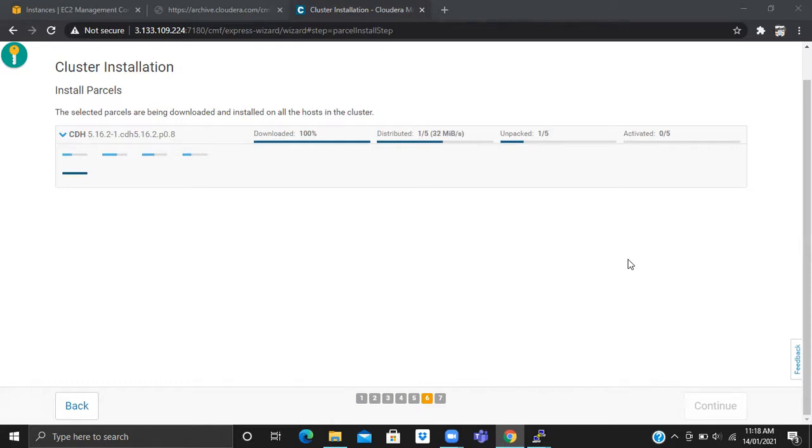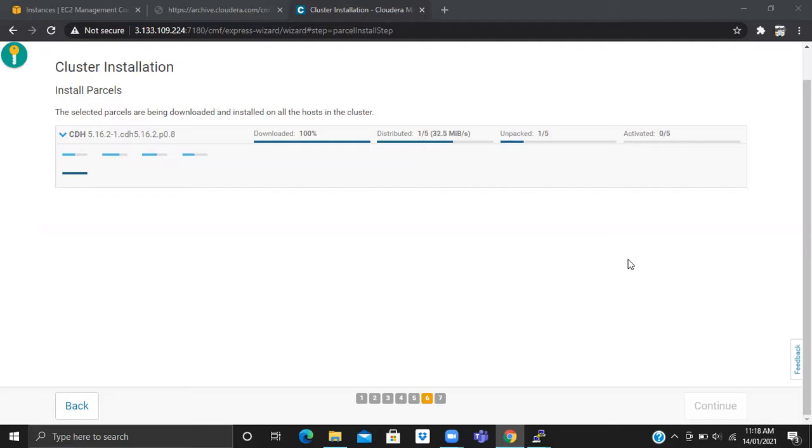So this is Cloudera. Hortonworks is also there, the same kind of platform, right? So CDP is, I think, the advanced version of Hortonworks and Cloudera. CDP has the features of Cloudera as well as Hortonworks.